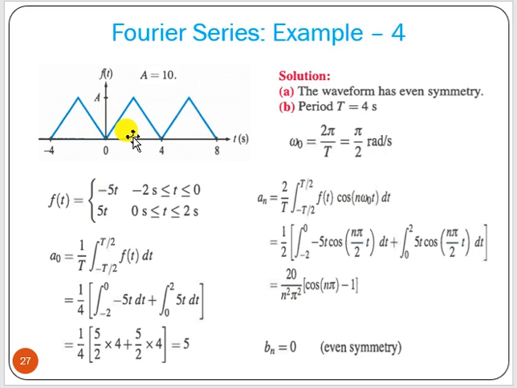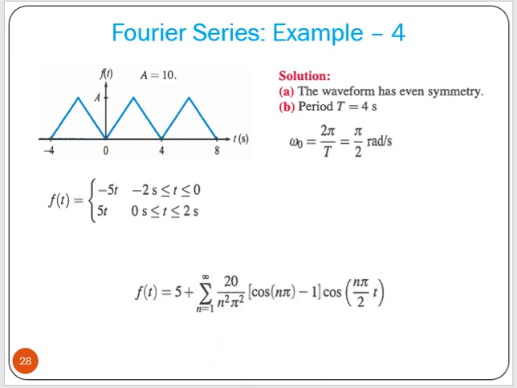This is an even function, that means you have to find out the a0 value. a0 is 1 by T, integral from minus T by 2 to T by 2 of f(t) dt. Now the f(t) value you can put here with two separate limits. If you solve it, you will get a0 equal to 5, and you have to find out an also, that is 2 by T, integral from minus T by 2 to T by 2 of f(t) cosine of n omega 0 t dt. Now we can put the f(t) value for minus 5t and 5t and the limits. Then we will get a particular expression, and as this waveform is even symmetry, bn is equal to 0.